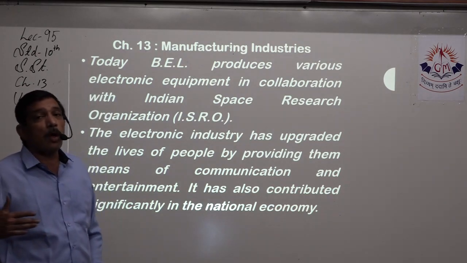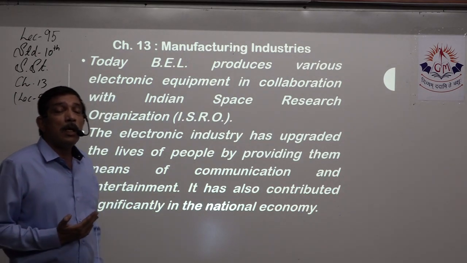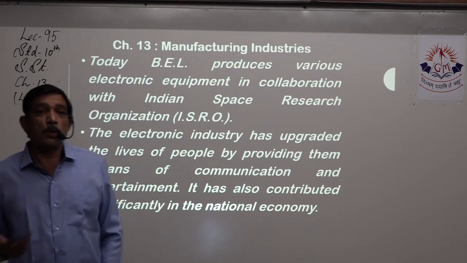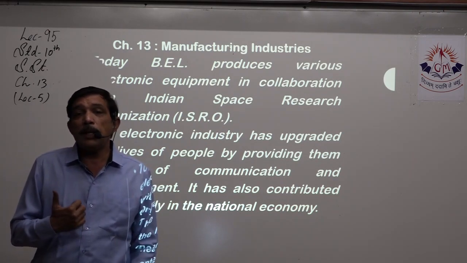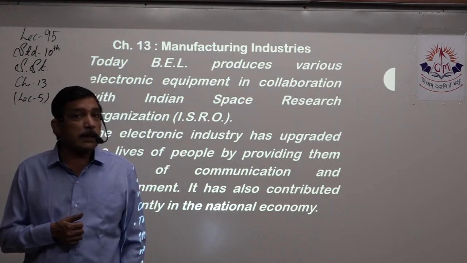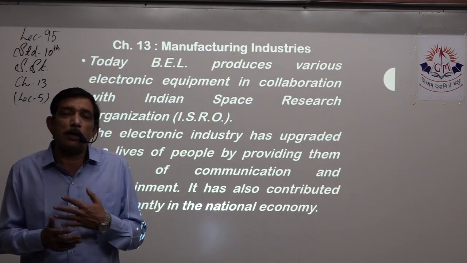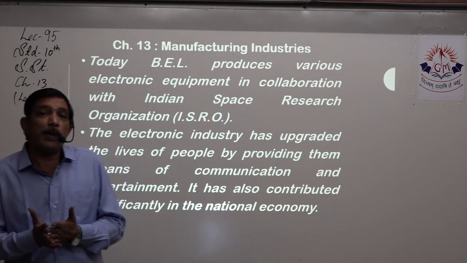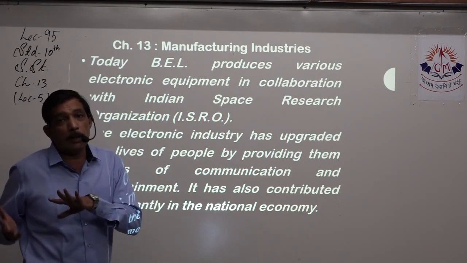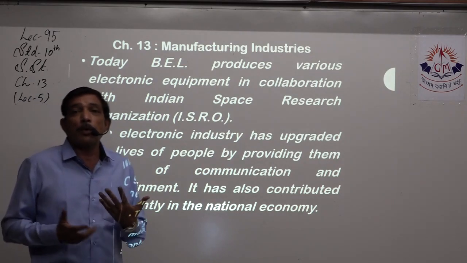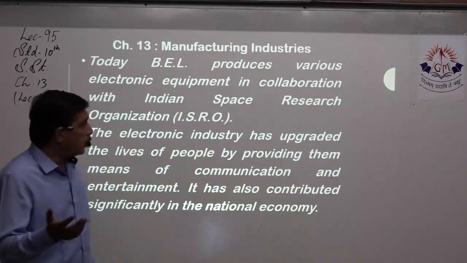So it produces lots of components, equipment, tools and instruments needed for making satellites, etc. It's not written over here, but we can understand that if BEL is working for ISRO, then ISRO needs to get the components manufactured from the electronic company.